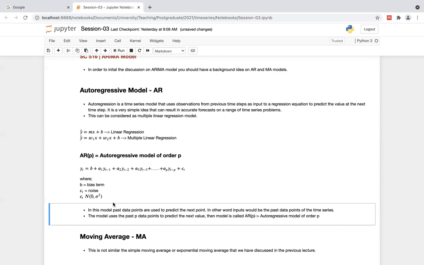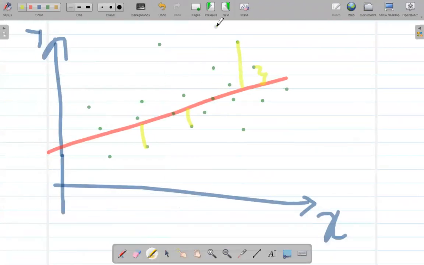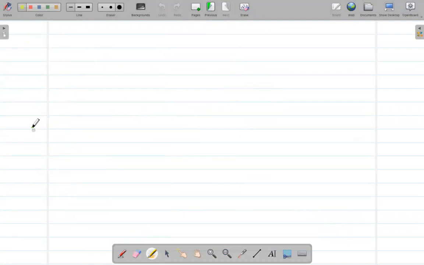Then just read the second point. The model uses the past p data points to predict the next value. Then the model is called AR(p), autoregressive model of order p, which means p represents the number of time steps that you are going to use in order to predict the next time point, right? If it is a sequence,